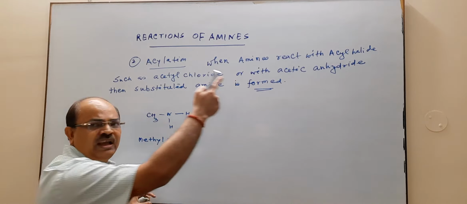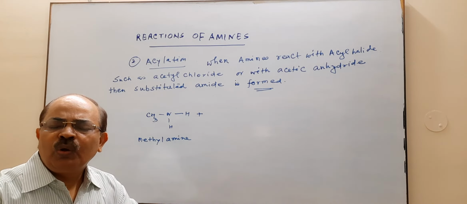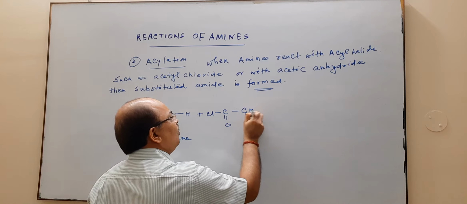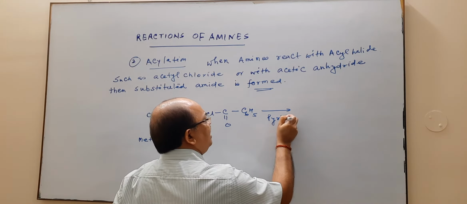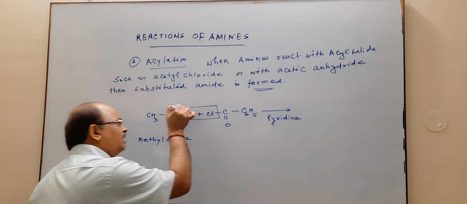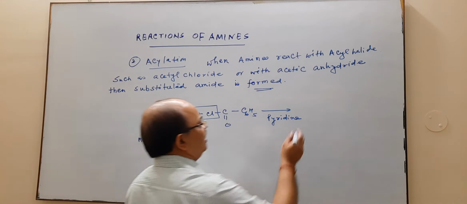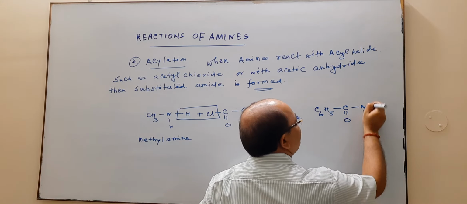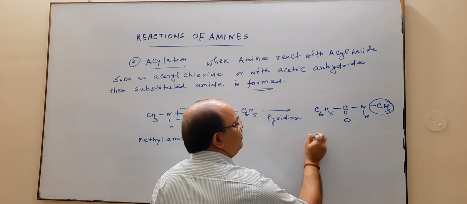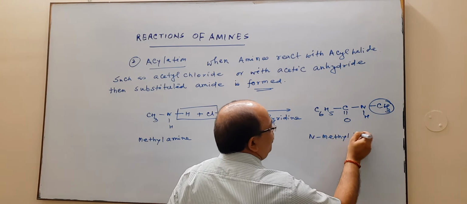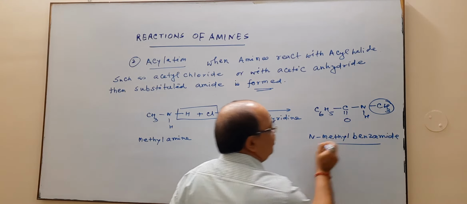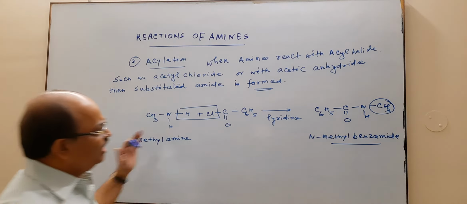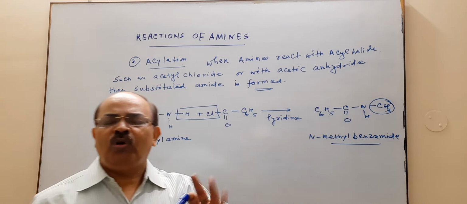If in place of acetyl chloride we use benzoyl chloride, again in the presence of pyridine base, HCl will be removed and the product formed is C6H5CONHCH3. Now it is N-methyl benzamide.